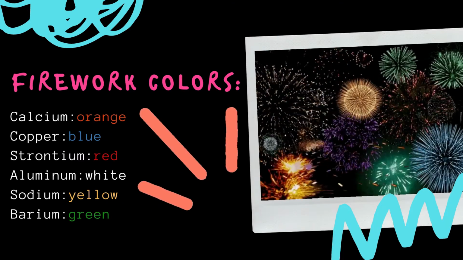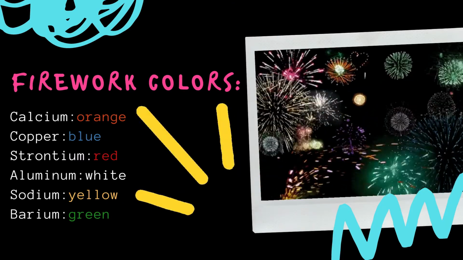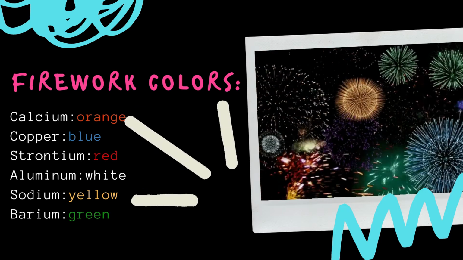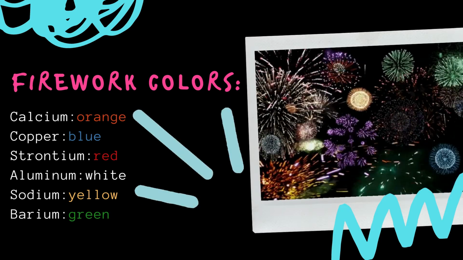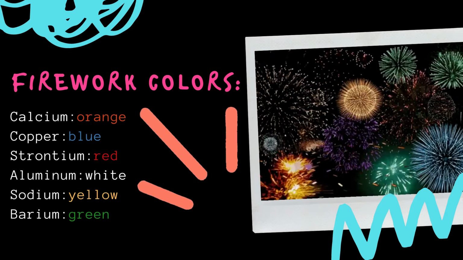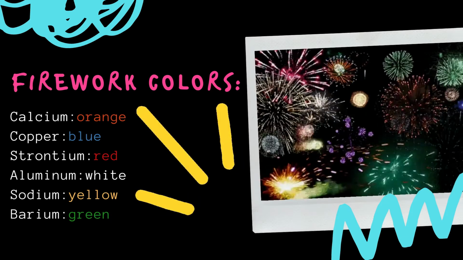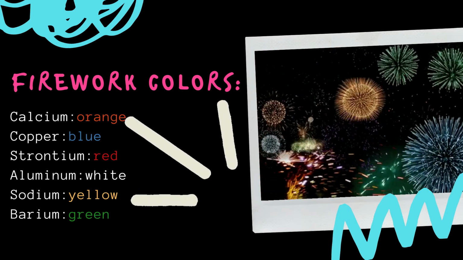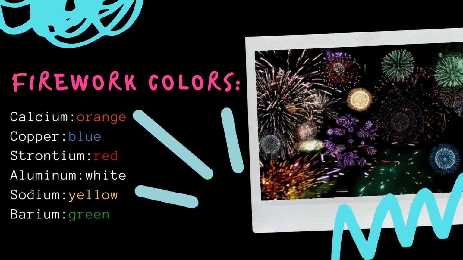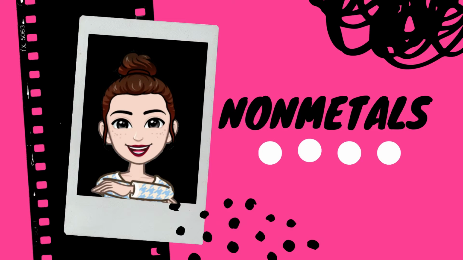Another electromagnetic radiation is visible light, the only radiation visible to the naked eye. One thing that emits visible light is a firework. Fireworks are capable of showing a colorful light display on a dark, dreamy sky thanks to the metals listed here. Time for the non-metals.